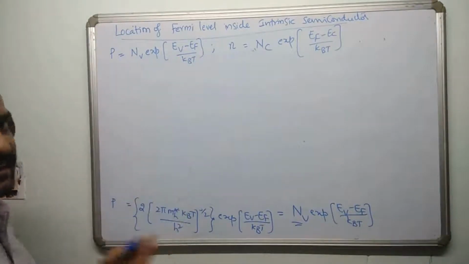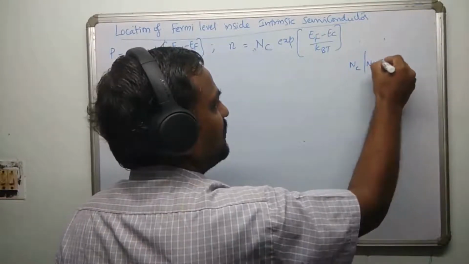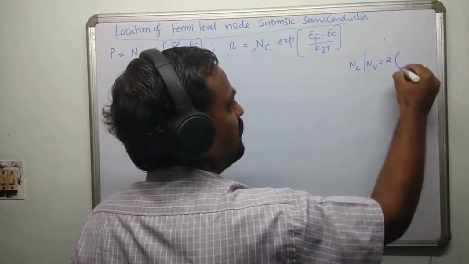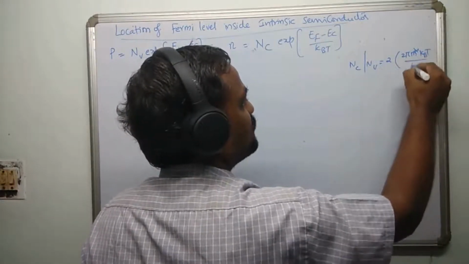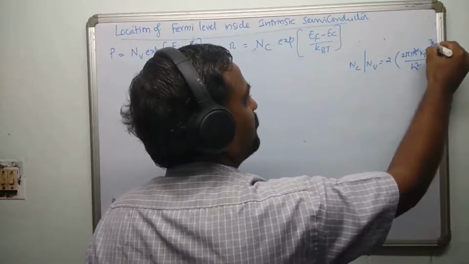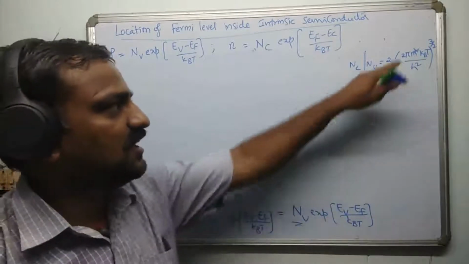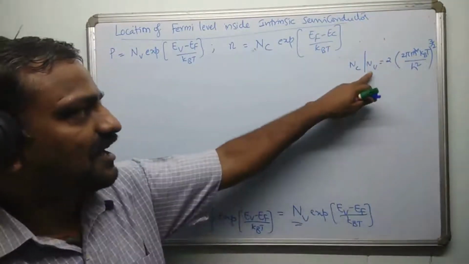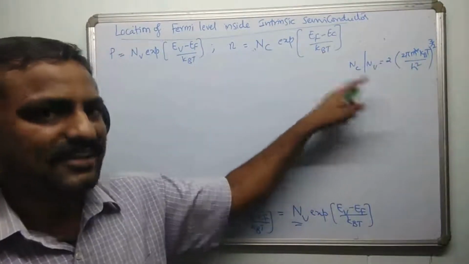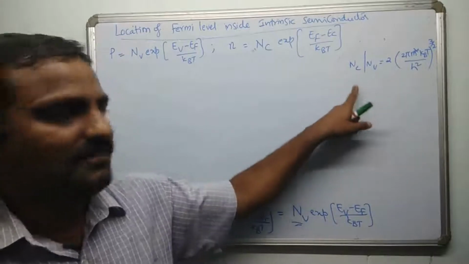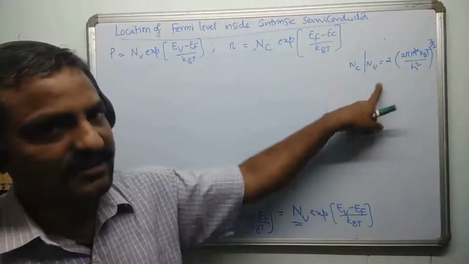Where Nc and Nv are easy to remember, which is nothing but 2 into (2 pi m star kBT divided by h square) whole power 3 by 2. This m star, if you are writing conduction band Nc, refers to the effective mass of electron. If you are writing Nv, the valence band, it refers to the effective mass of hole. So me star or mh star, you can write depending on Nc or Nv. This is easy to remember. And don't get confused, it's not Nc by Nv.